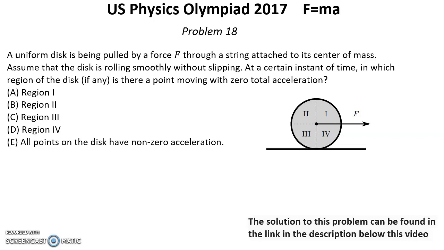Problem number 18. A uniform disk is being pulled by a force F through a string attached to its center of mass. Assume that the disk is rolling smoothly without slipping. At a certain instant of time, in which region of the disk, if any, is there a point moving with zero total acceleration?